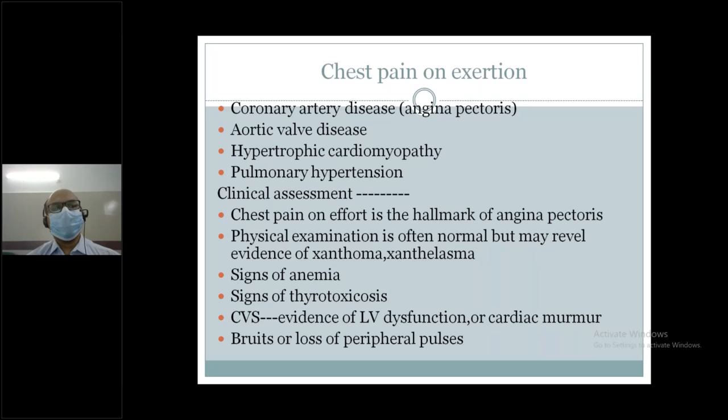Maybe coronary artery, maybe non-coronary arteries. Physical examination is often normal but may reveal evidence of xanthelasma, signs of anemia, signs of thyrotoxicosis, and in the cardiovascular system evidence of LV dysfunction or cardiac murmur, or loss of peripheral pulse. So for chest pain on exertion, we will assess this patient: maybe angina pectoris, maybe valvular heart disease, maybe cardiomyopathy. In examination, not only the cardiovascular system, but we will also search other systems that precipitate or aggravate chest pain.